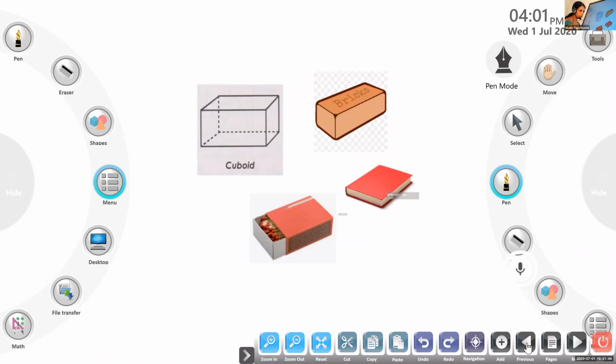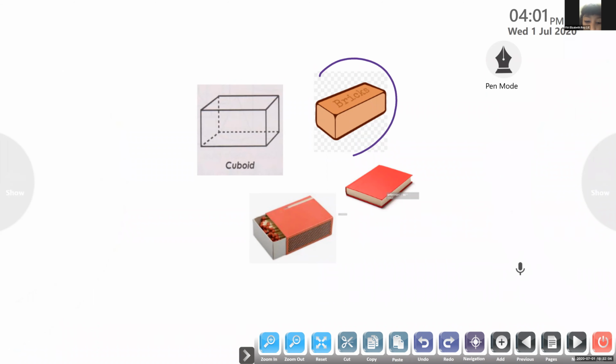Now Veda, can you see the screen? Yes. What can you see on the screen? It's a cuboid. Its outline you can see. Now what is the object on this one? No, this is not a book. It's a brick. This is used for making houses and all.